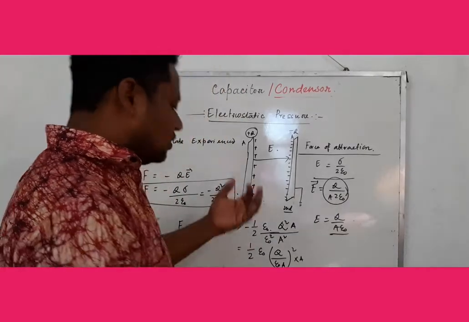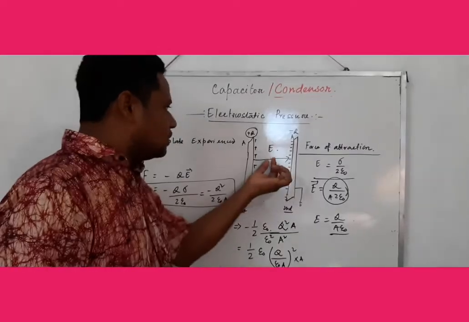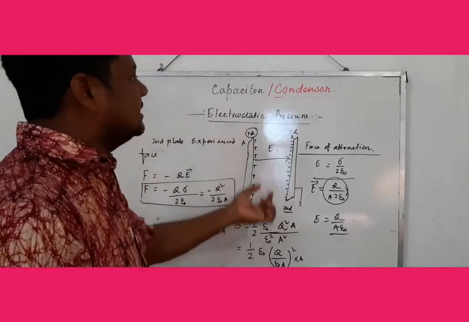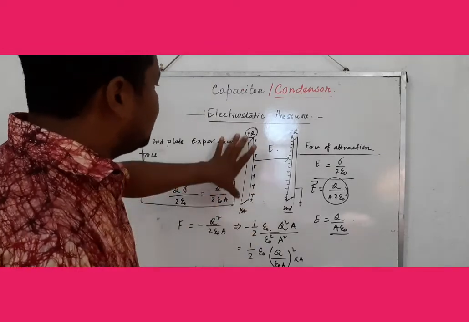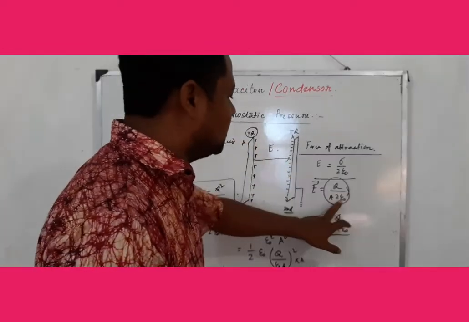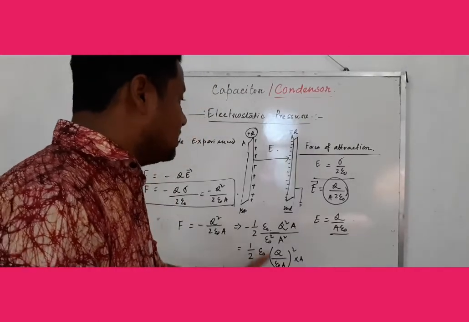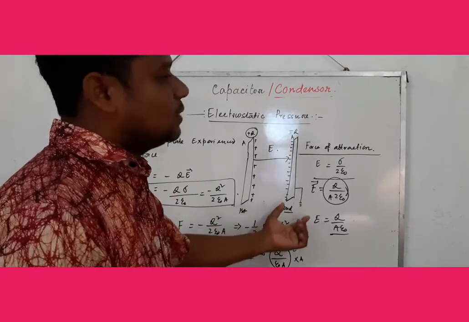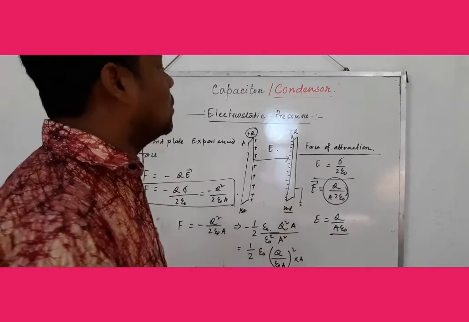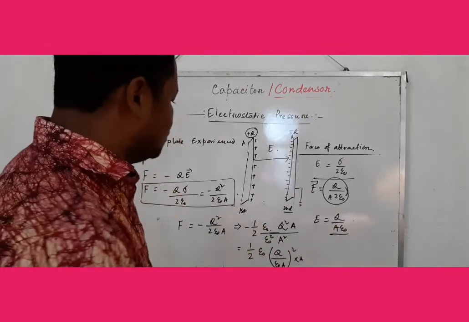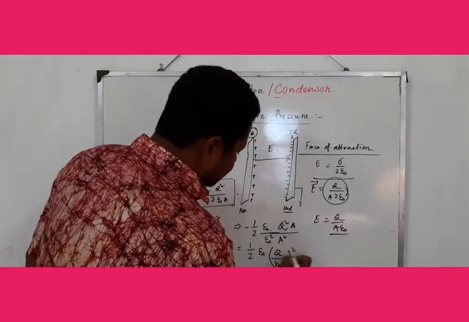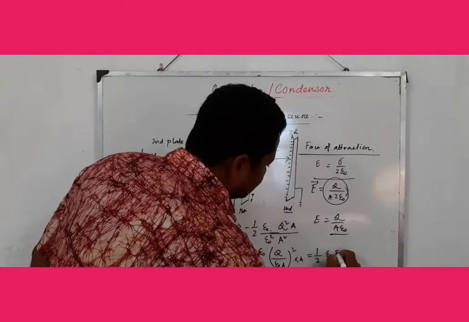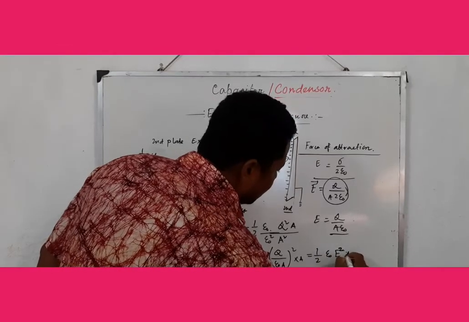The concept is that when we calculate the force experienced by the second plate, this electric field is due to the first one only. But here the first and second are adjacent to each other at a distance d and grounded, so it is a capacitor. So the electric field is equal to Q by A epsilon 0. So that is half epsilon 0 E square A.